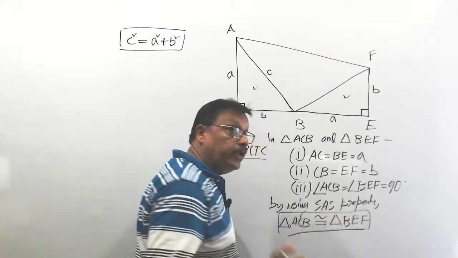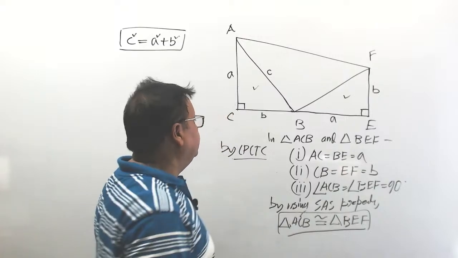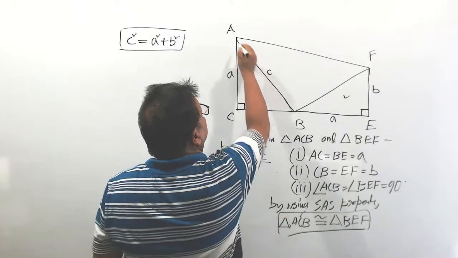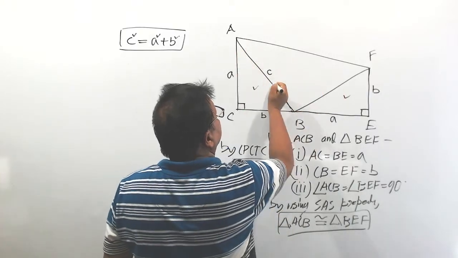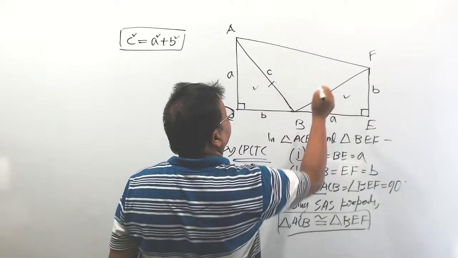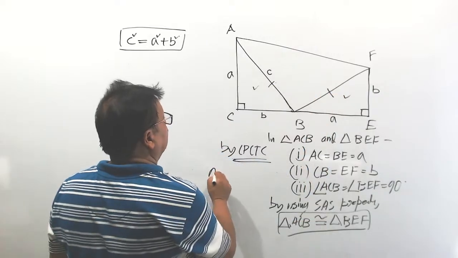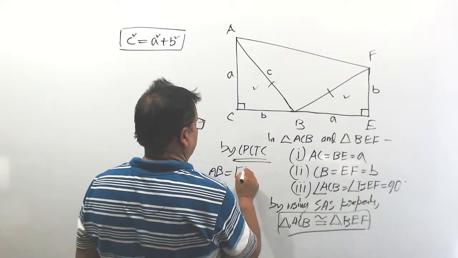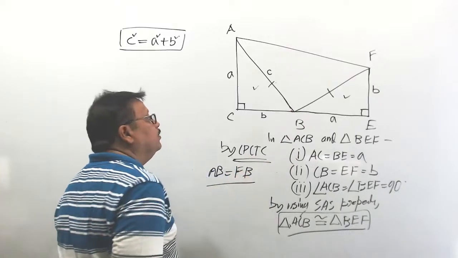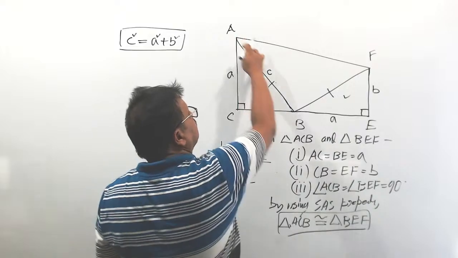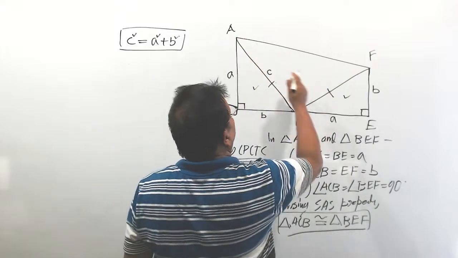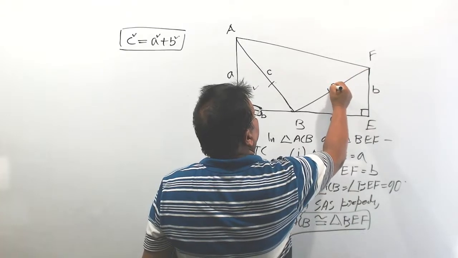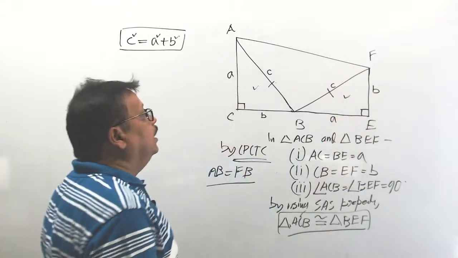Understood? So, you can write by CPCTC, these two sides AB is equal to FB. So if the length AB is equal to C, then you can write FB is also C. Understood?